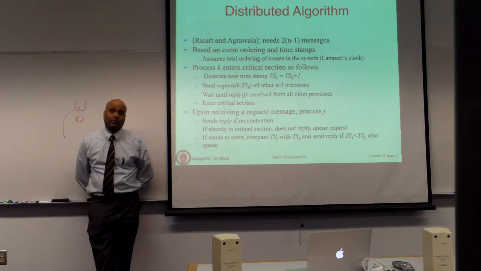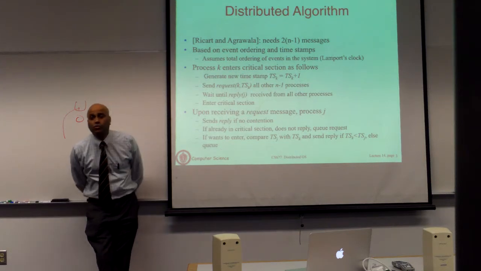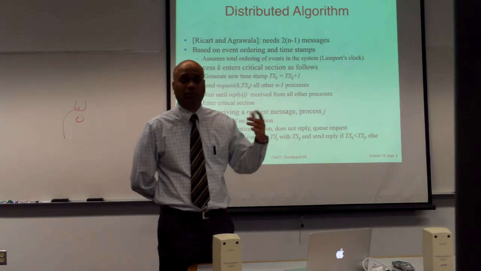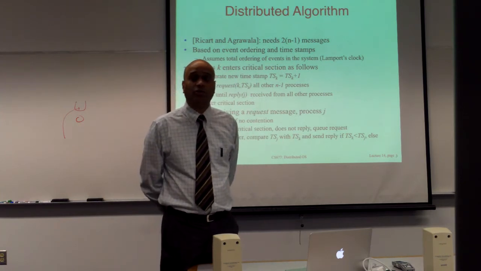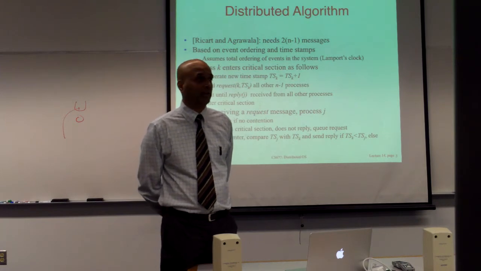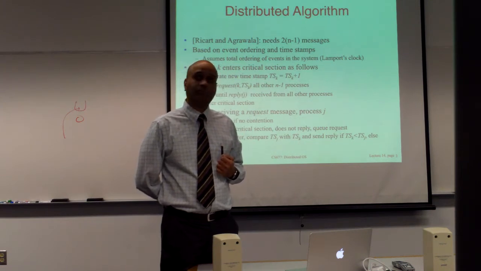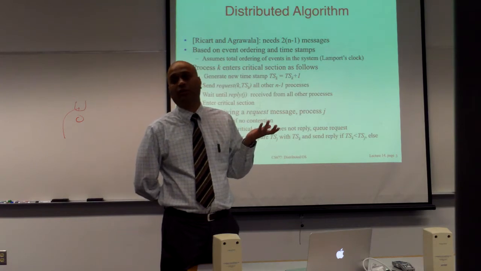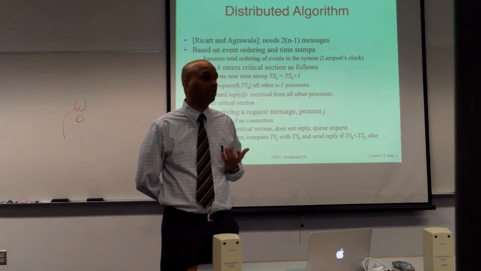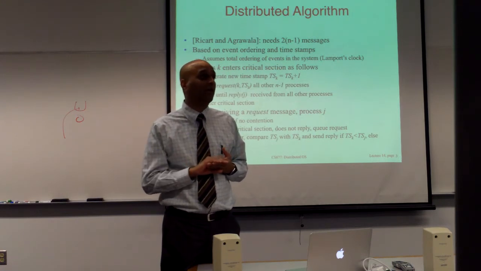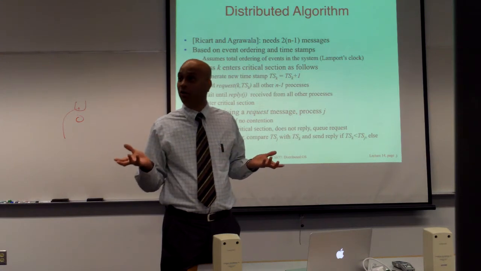Okay, so the main problem that you are going to see is you cannot ignore it. Even if you realize that process J has crashed, you cannot just ignore it and go ahead and acquire the critical section, because you do not know the state of the process when it crashed. What if that process held the lock when it crashed? You can't simply say the process is gone, the others have said yes, so I'm going to take the lock. You cannot make that decision because you don't know the state of the lock. That process could have held the lock, or it may have just crashed without holding the lock, but you can't distinguish.